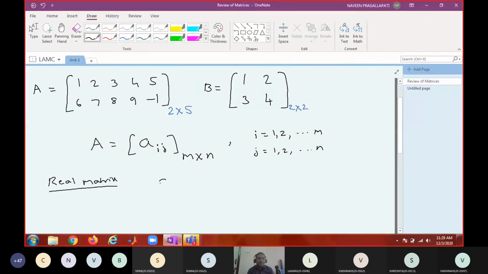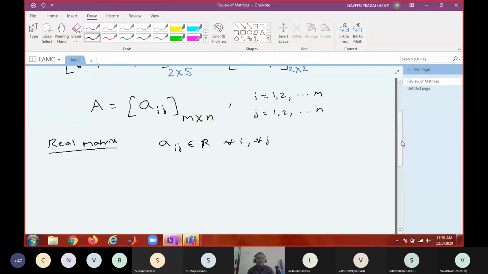And if A is a real matrix, what does that mean? All the elements Aij belong to the set of real numbers for all i, for all j. What do you mean by a complex matrix? Aij belongs to the set of complex numbers for all i, j.